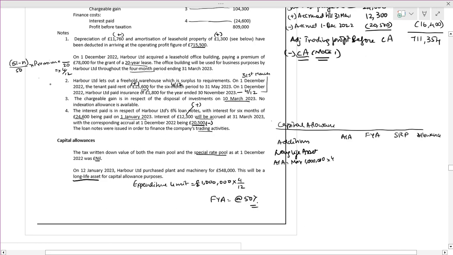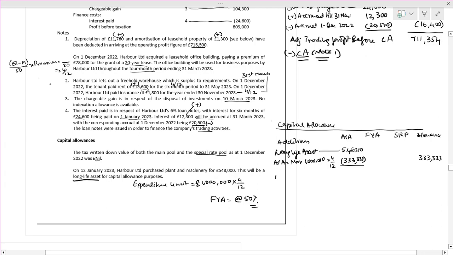It is for 4 by 12. How much is the long life asset? They have invested 548. That is the maximum you can take. If you take it for 4 months, it comes to 333. Now the allowance is 333. Okay.